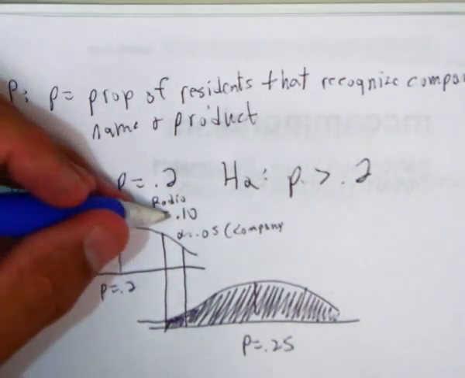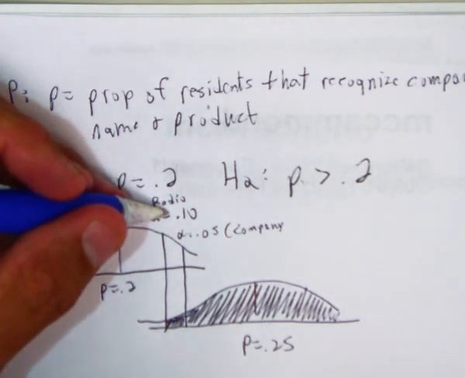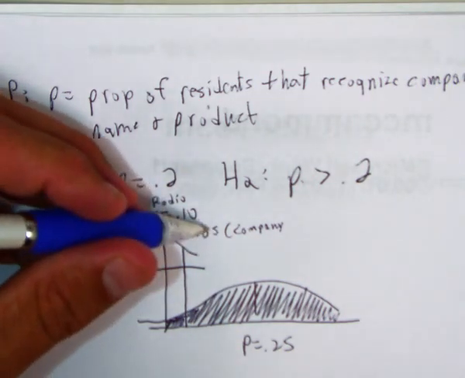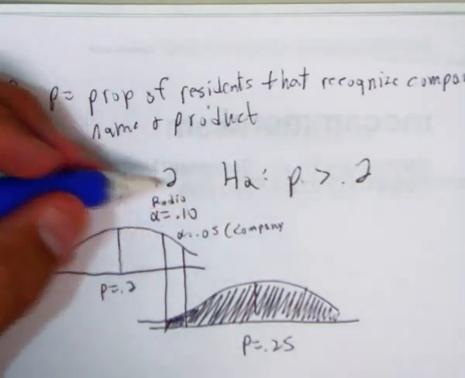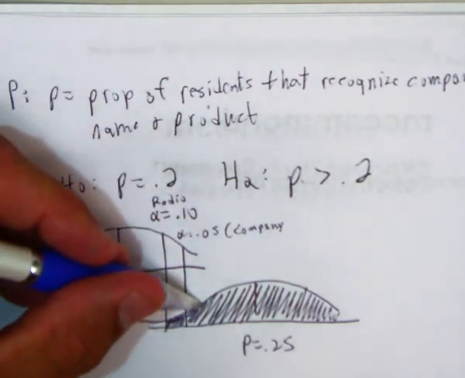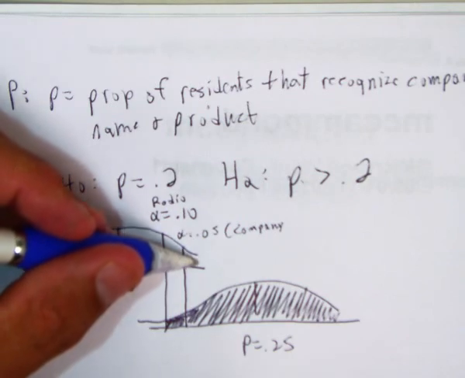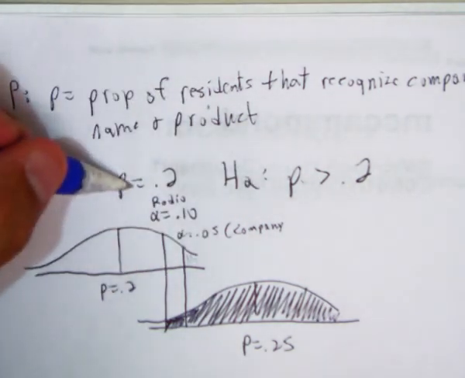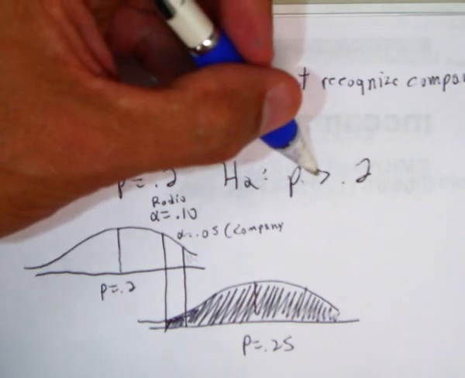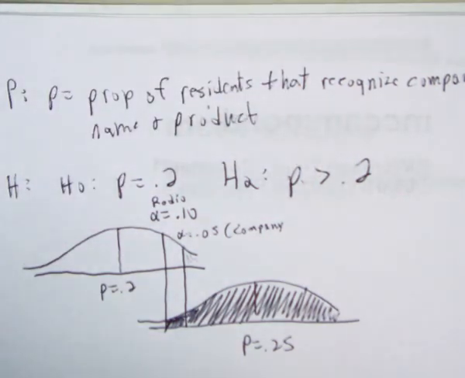So the radio station would much rather have a higher alpha, and the company would rather have a lower alpha, because even though the radio station did the job, if they don't get a sample in this region and they don't reject the null that P is 0.2 and accept the alternative that P is greater than 0.2, then they don't pay the radio station. So the company would rather have a lower alpha than a higher alpha.